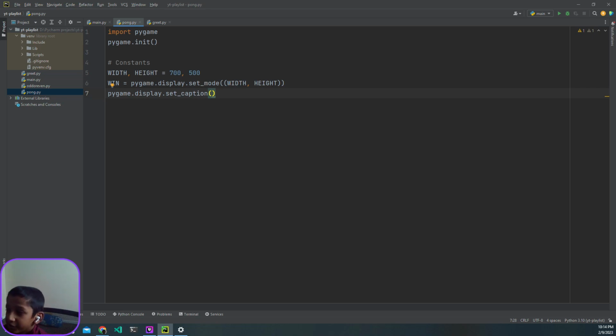That's because we aren't exactly using pygame.display itself, but a part of it, so we have to do pygame.display.set_caption. I'm going to shorten pygame to pg, and then instead of pygame everywhere, we can just say pg.